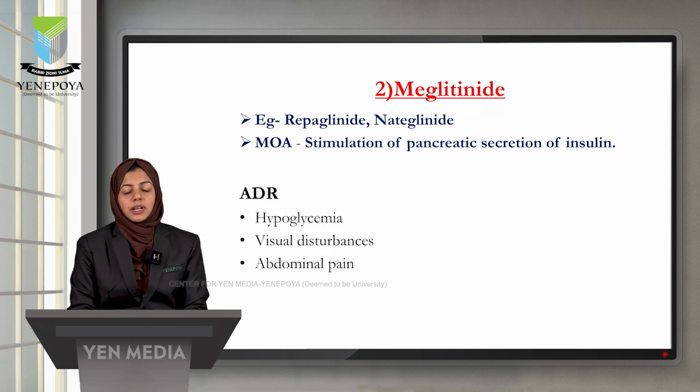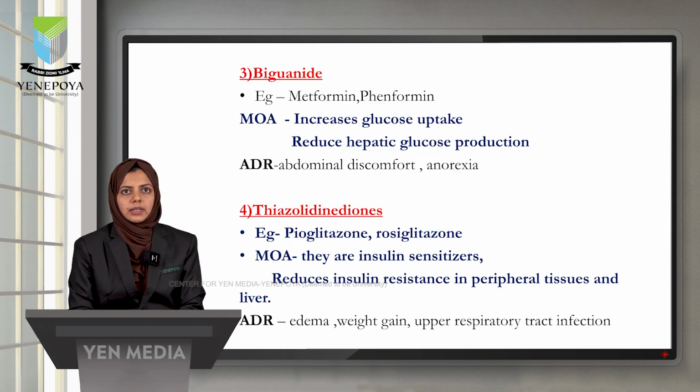The next type is meglitinides. The mechanism of action of meglitinides is also the same, that is stimulation of pancreatic secretion of insulin. Examples are repaglinide and nateglinide. ADRs of meglitinides include hypoglycemia, visual disturbances and abdominal pain.